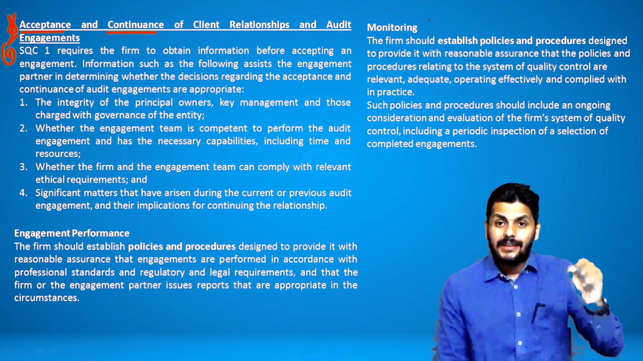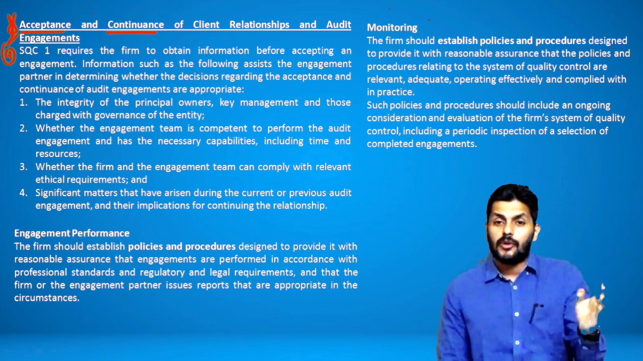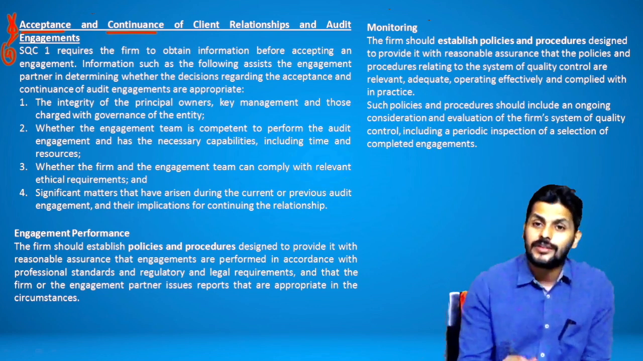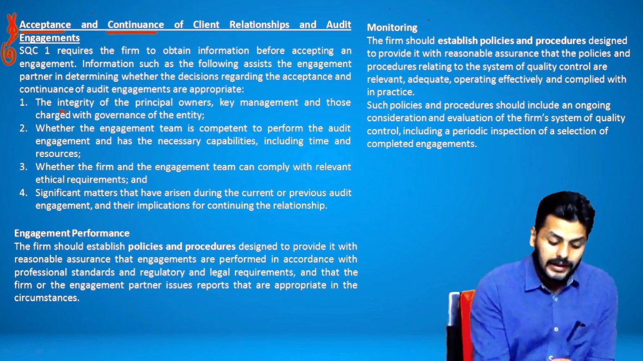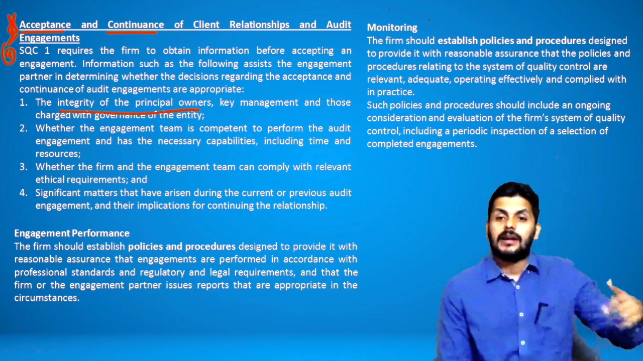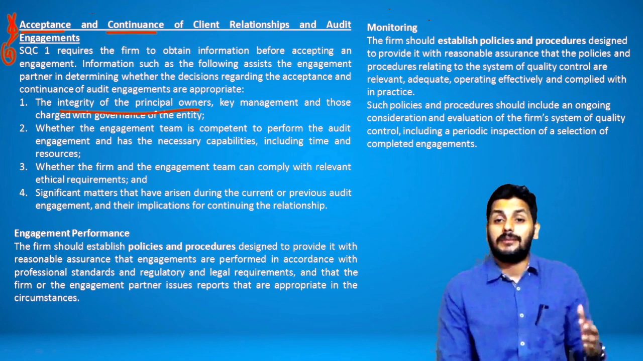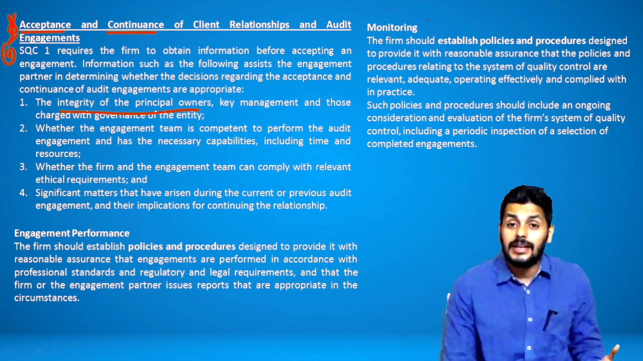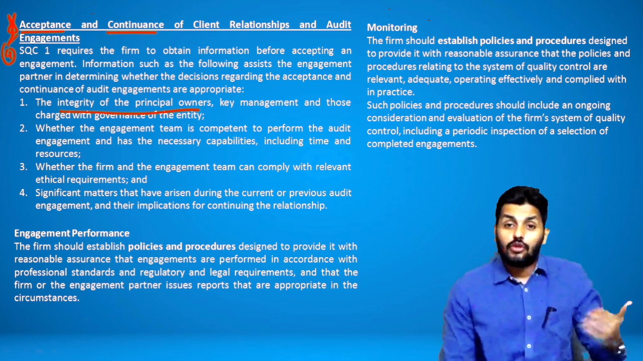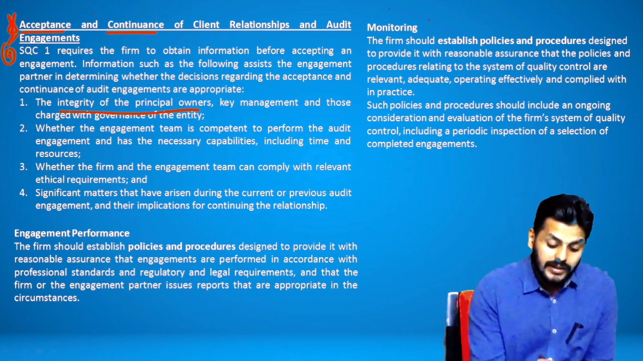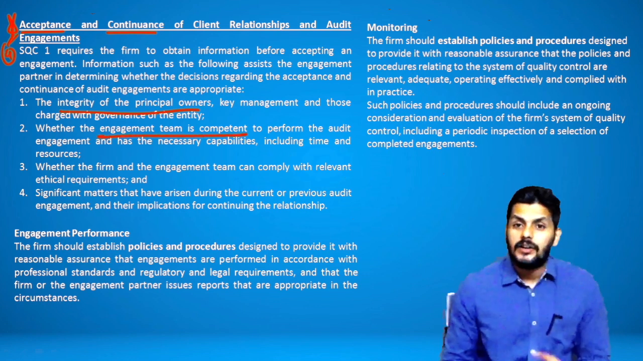What should you do? SQC1 tells you to do 4 things before you accept or continue an engagement, which is you have to check 4 things: the integrity of principal owners, so like how honest they are and all that, the principal owners of the entity, their integrity aspects. If you check them, you should check our own team, obviously, whether the engagement team is competent to perform and